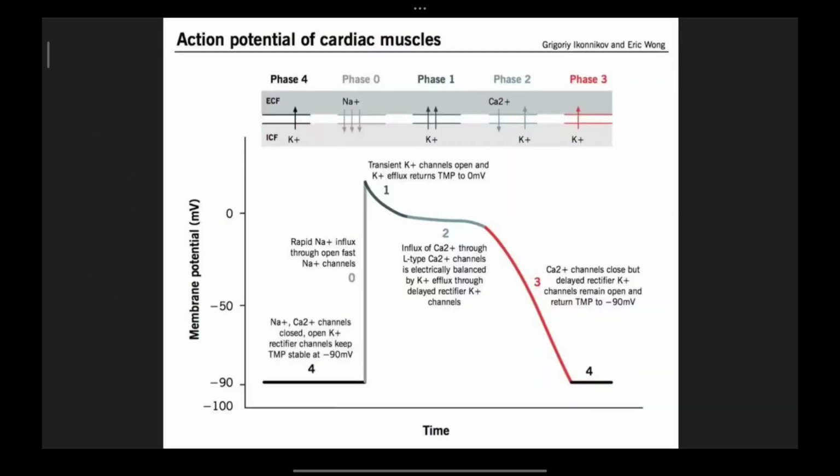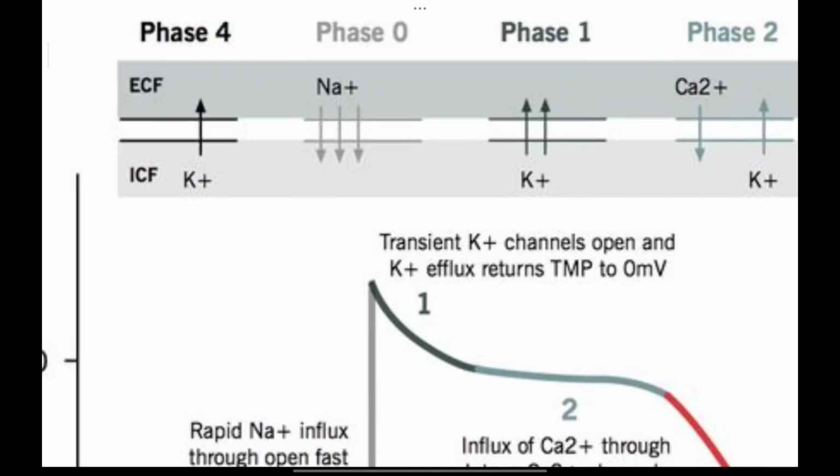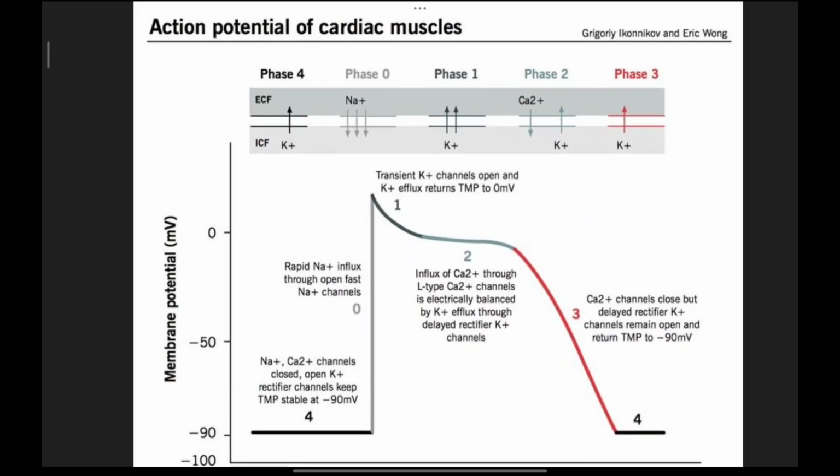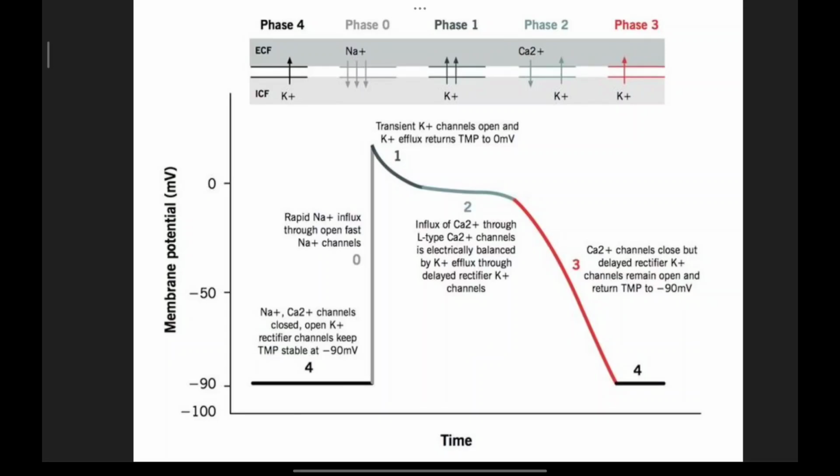Now here is an image of the action potential of cardiac muscle. Here is the image of how the action potential in the cardiac muscles works. At phase 0 you can see the sodium ions that are coming inside the muscle cells. So here is the phase 0 and sodium ions are allowed inside the cells. So at this stage there is a peak level of the membrane potential. So from the minus 90 the energy keeps increasing, the membrane potential keeps increasing.